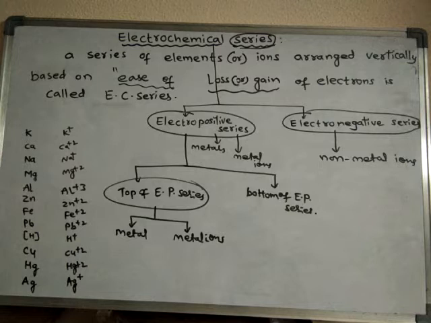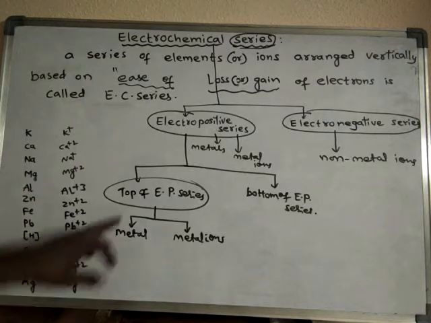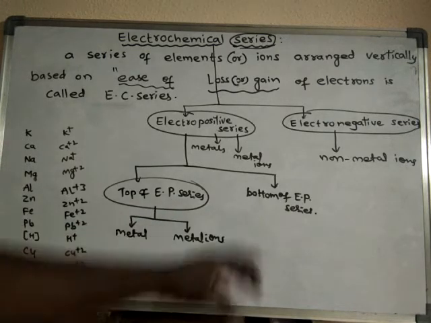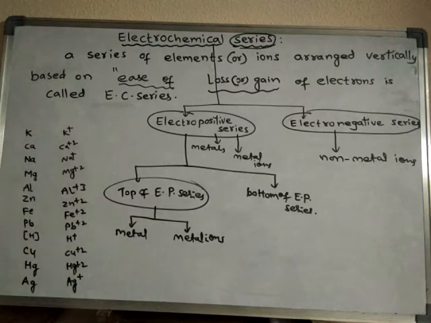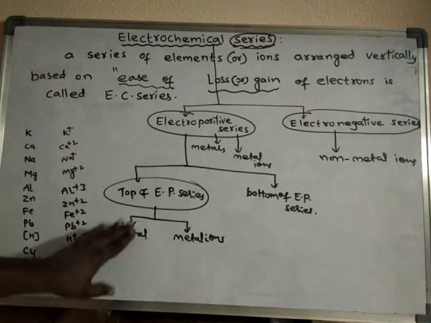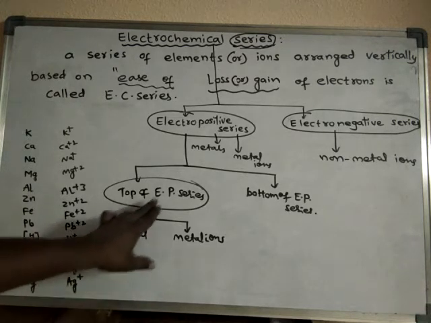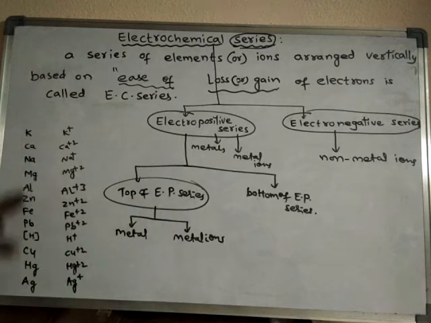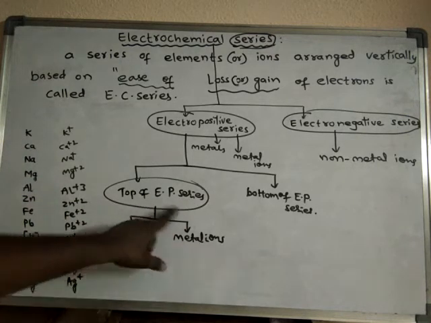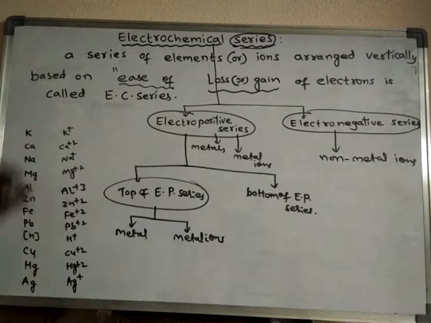There is a difference between the top of the electropositive series and the bottom of the electropositive series. The metals at the top can ionize readily. That means they can lose electrons readily and convert into positive ions. That is related to the metal electropositive series at the top. And this is called the metal ion electropositive series.